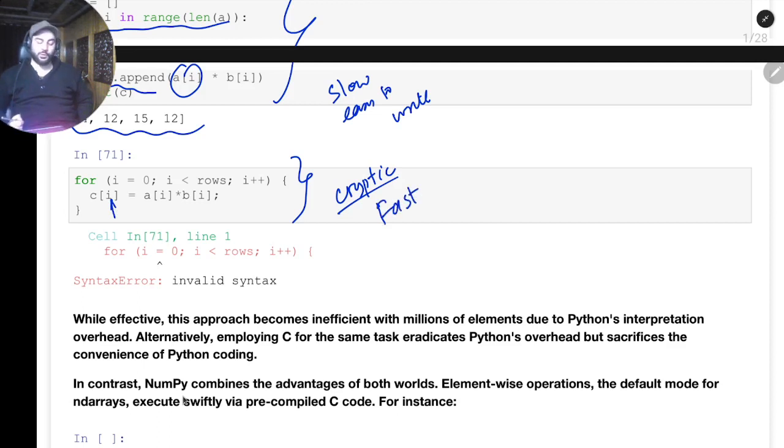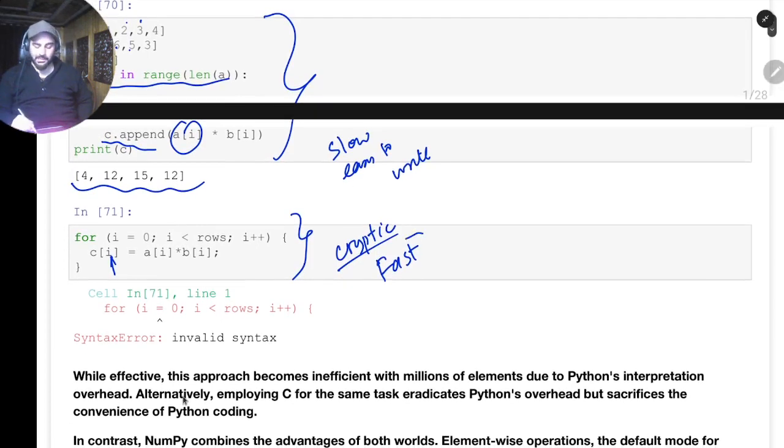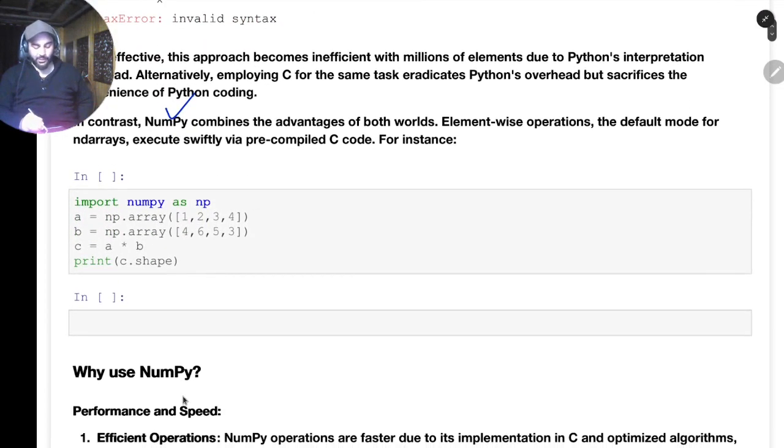So what I want to do is merge the speed of C and the ease of writing of Python. That's what creates NumPy. In NumPy, you can write in Pythonic style, just multiply these numbers, and you will get the same result. It will be really fast.